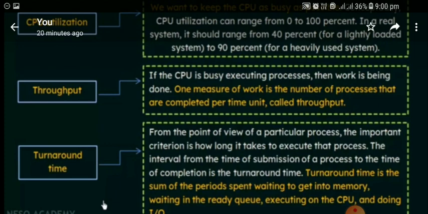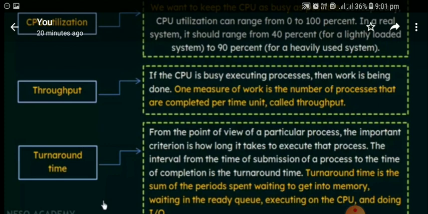In that main memory, they will have a queue, a memory queue. So what are all the files we are going to work on? All these files are kept in the memory one by one, in the ready queue. All the processes are in the waiting state to get the CPU for execution. After that waiting time, if the process gets the CPU for execution, it will take the particular execution time.